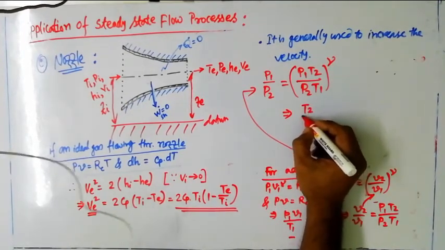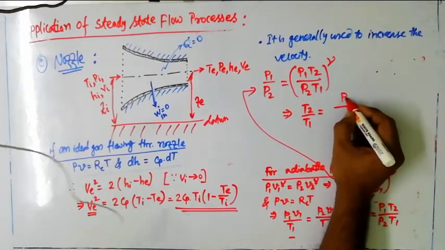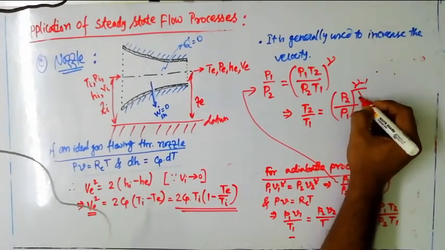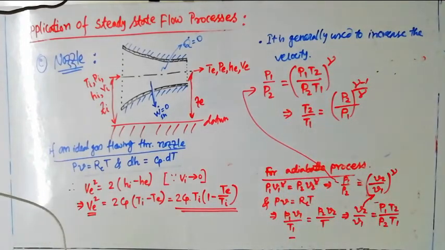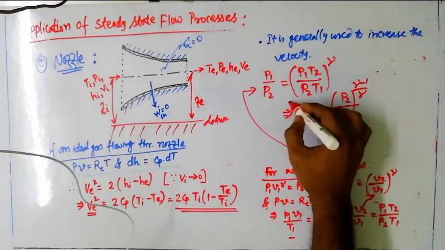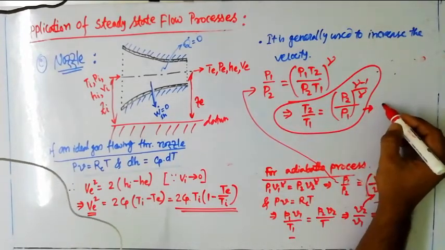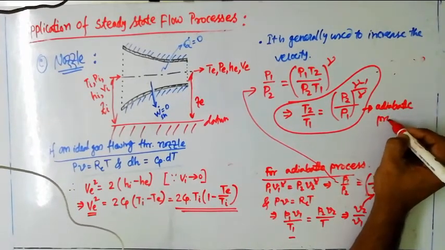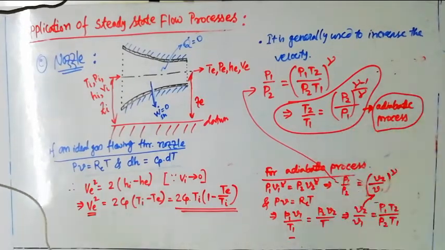So from there, T2 by T1 is nothing but P2 by P1 to the power gamma minus 1 by gamma. That will be coming from here, if you just swap the left hand side and right hand side. That final relation is always applicable for any adiabatic process, and that relation is very important. It is very commonly used to solve numericals also.